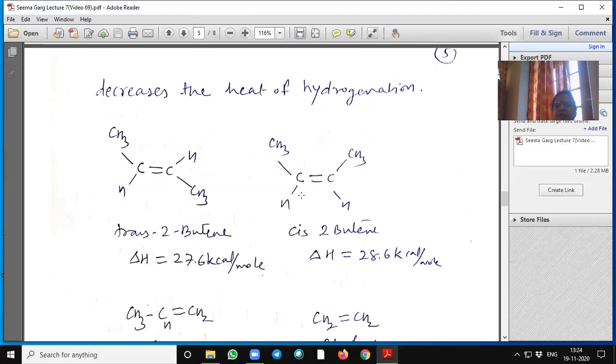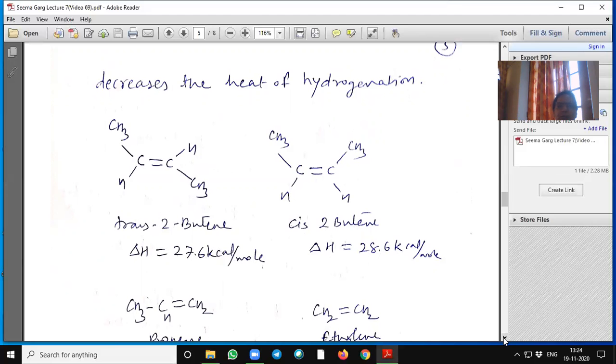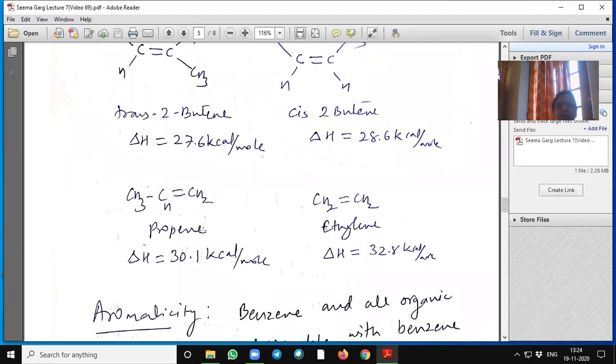Why? Because in cis, the bulky groups are on one side, so due to steric hindrance its energy is higher and it is less stable, whereas trans-2-butene is more stable. Propene has a heat of hydrogenation of 30.1, so compared to trans and cis it is less stable.